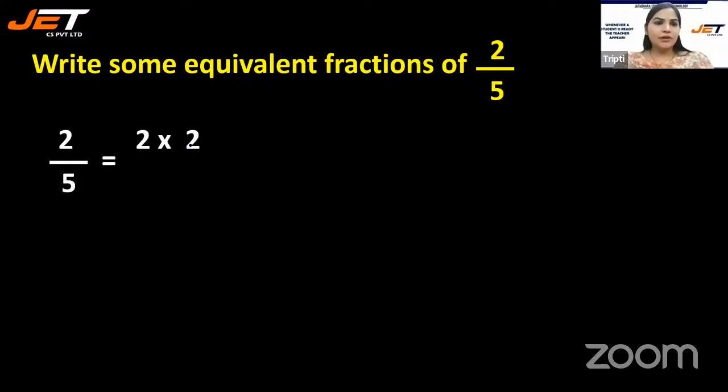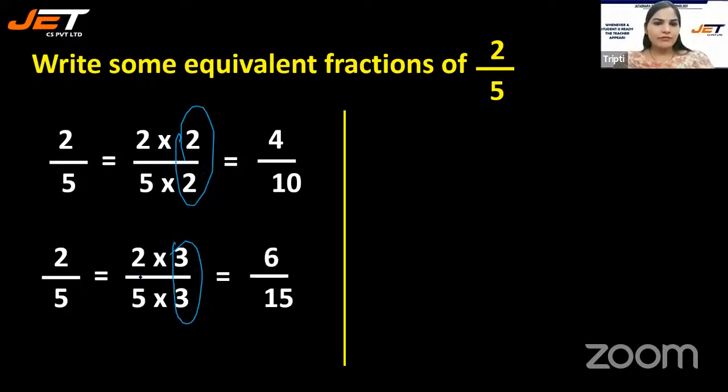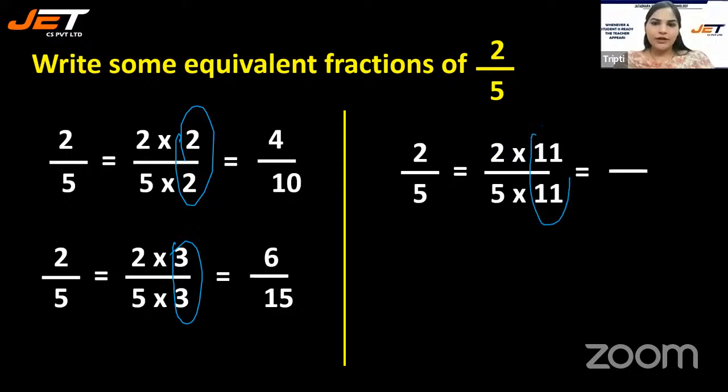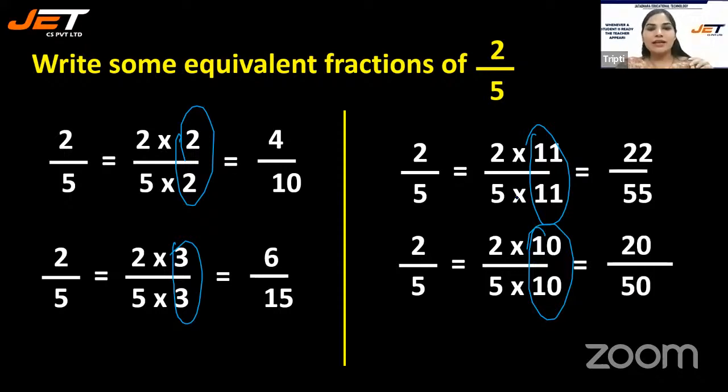Multiply it with any number. Here I multiplied by 2, 4 by 10. Here I have multiplied by 3, I got 6 by 15. You can multiply by any number. I'm multiplying by 11, I got 22 by 55. Multiply by 10, you will get 20 by 50. The easy ones are 2, 3, 11, 10, 20, 30, 50, 100, 1000. So you can multiply by any number.